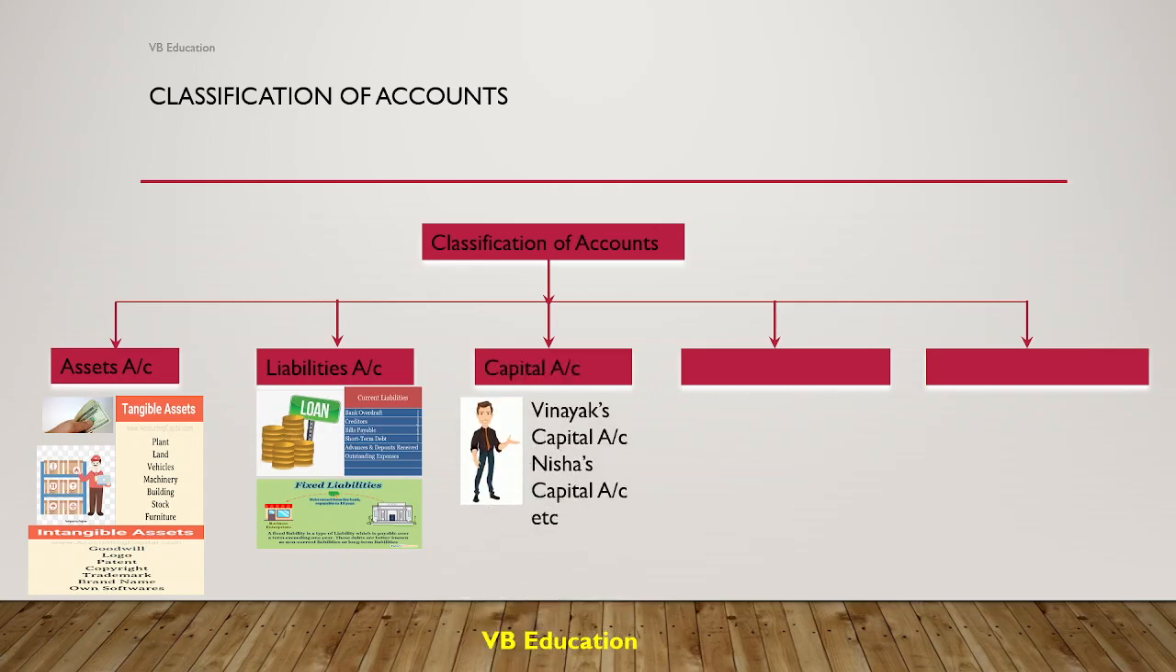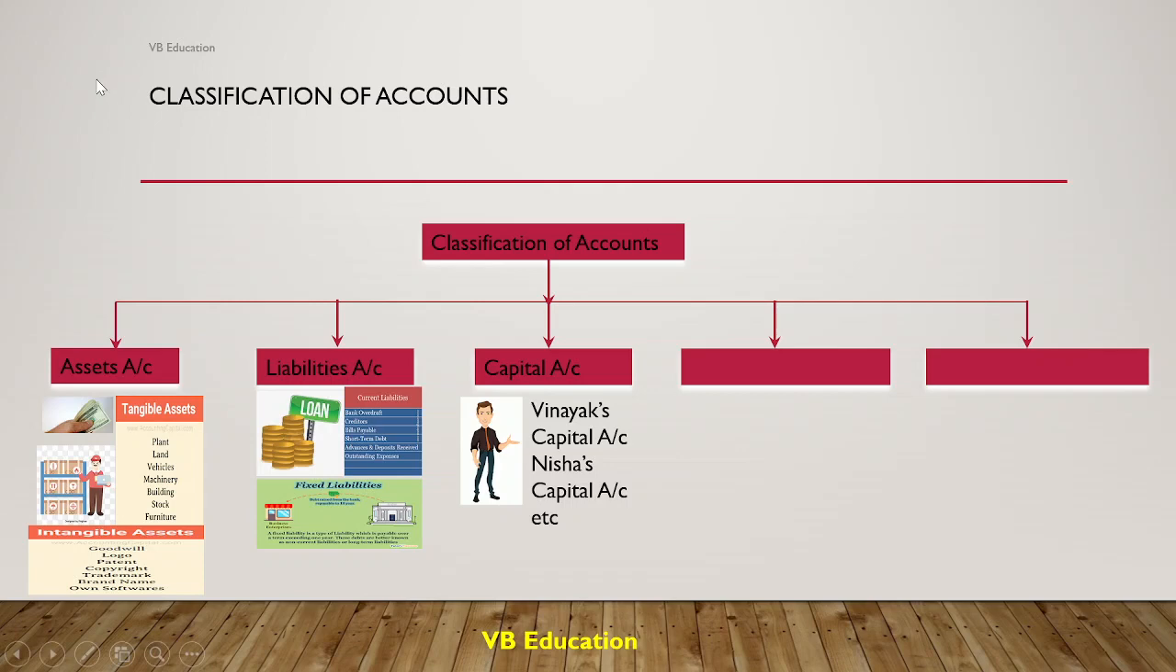Third part is the capital. Now suppose Vinayak and Nisha, they start a business. So initially they have to invest some money in the business, invest some assets in the business. For example, furniture or cash or bank balance, right? So that is the capital which is invested by Vinayak in business.